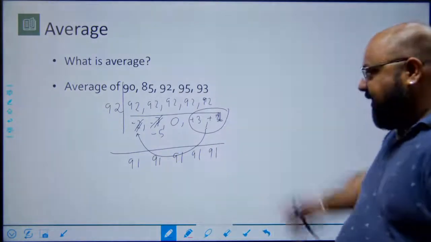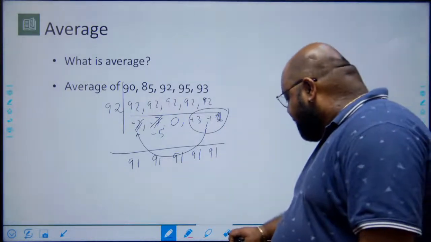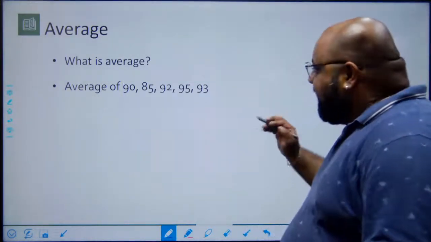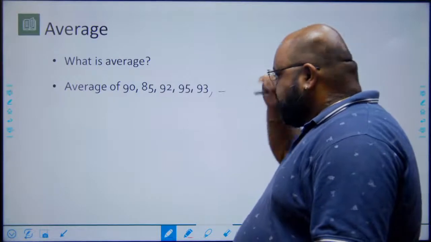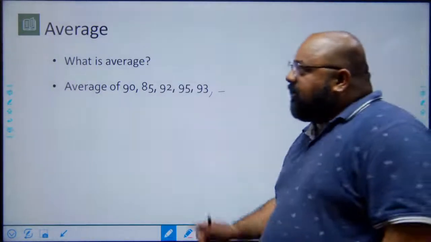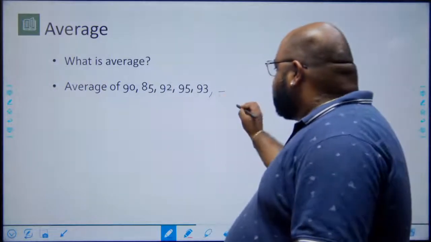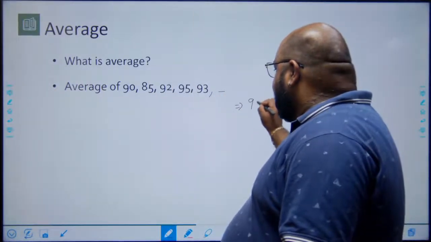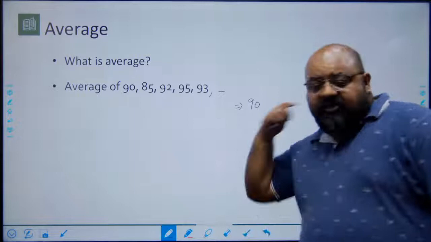So what I'm trying to say here is, suppose there are 6 values, 5 of them are known, the 6th one is not known, and I want the average of all of these numbers to be, say, 90. What should be the value of the 6th number?